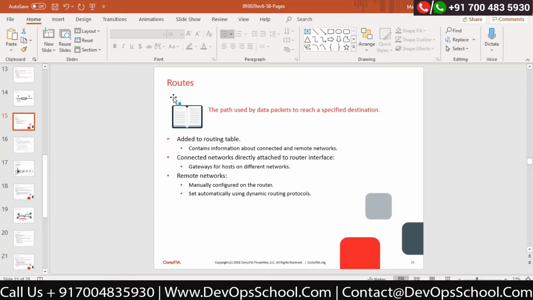He directly routes that packet to that specific destination. So routing is a process. It requires some CPU and some time to find the best path. But the router does an add-on thing: he will store all the best paths in his operating system, so he does not need to do the routing again and again. He will store all the best paths in the form of a route table.